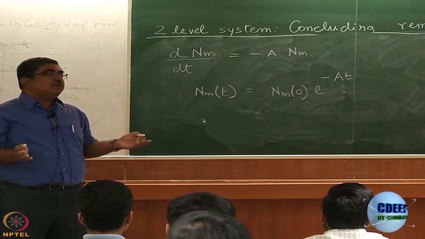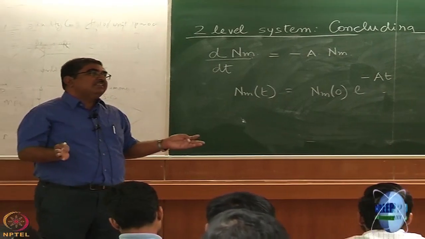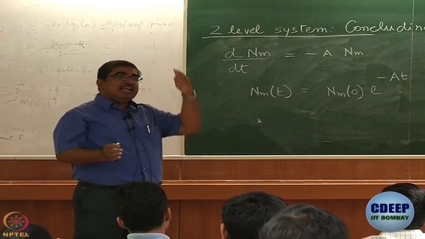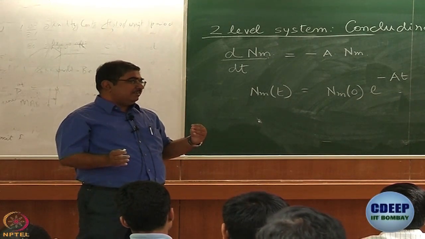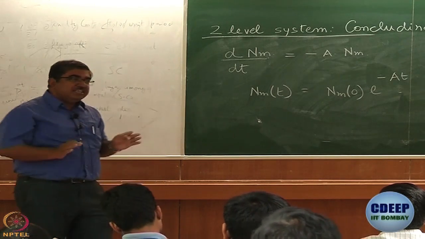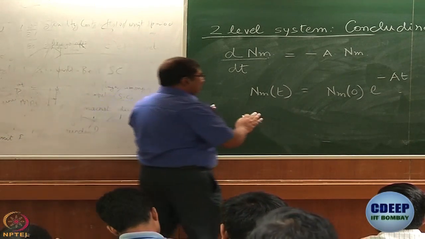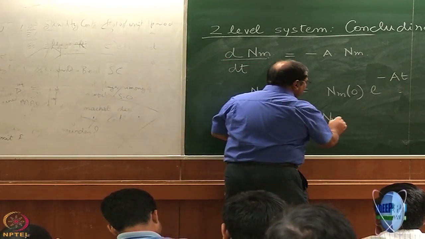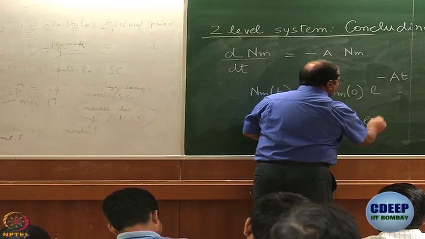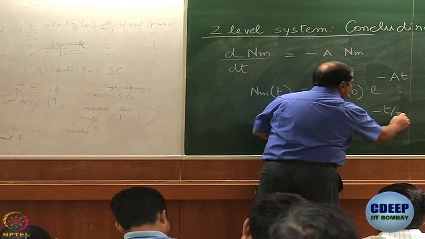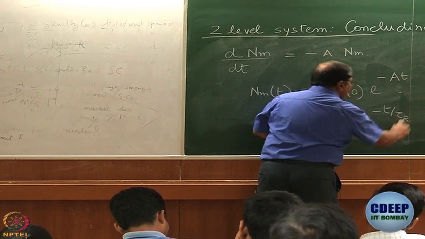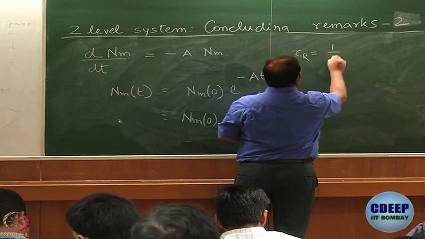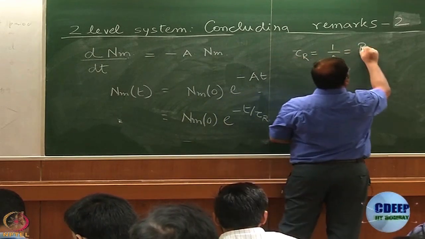Same treatment as what you have done in your chemical kinetics class in class 11 or class 12. Okay? We expect an exponential decay of the population. It is conventional to write this expression not in terms of A, but in terms of what is called lifetime. In this case, I will call it tau r, where tau r is equal to 1 by A. It is called radiative lifetime.